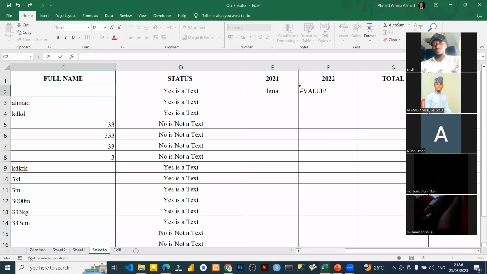Is even the comma among the number? No, comma is not. I told you in Excel, don't put comma, don't put full stop. Please don't put that in Excel, unless data is given to you and you recognize that they put it by themselves. That's something else. But by default, comma and full stop, you don't put them by yourself.